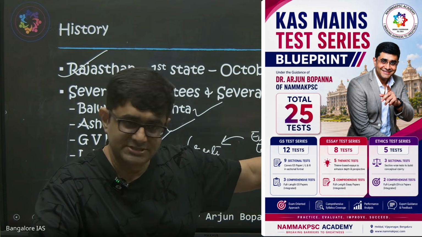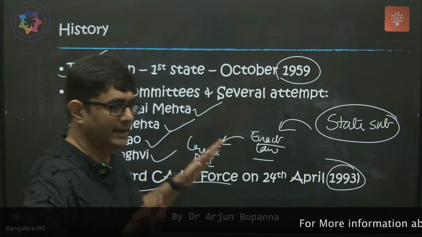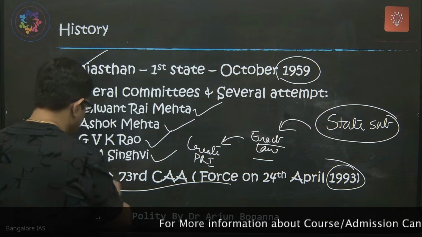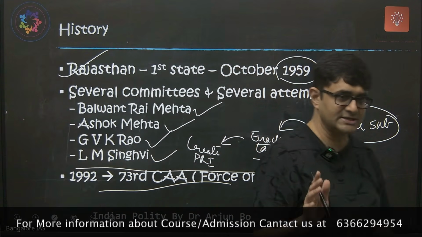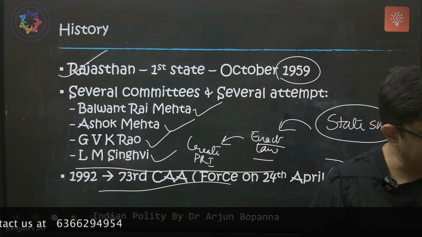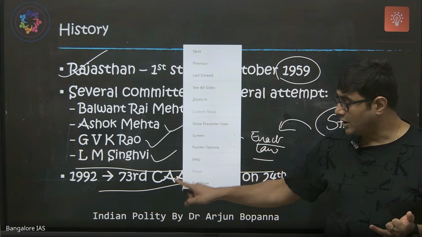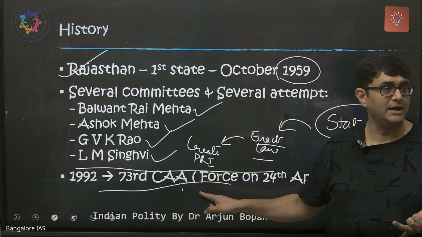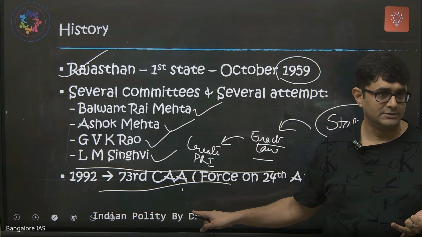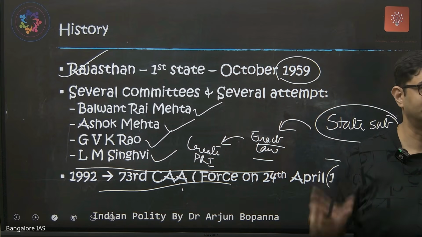The subject was not changed; it still remained a state subject. I'll help you understand what this law says. Still, panchayats is under the state subject, number one. So every state now has to enact a law according to the 73rd Constitutional Amendment Act, and has to give powers.